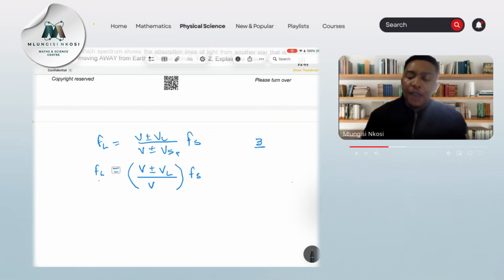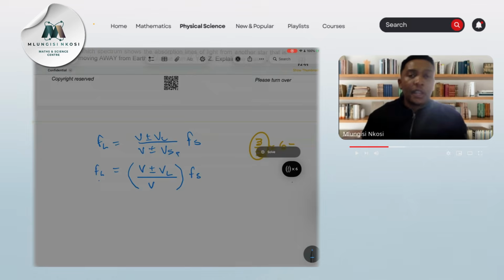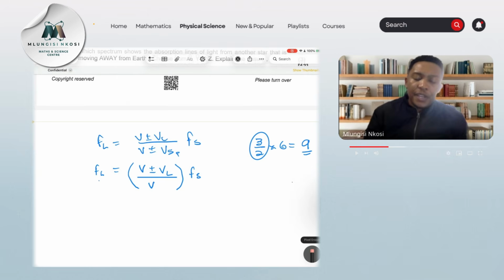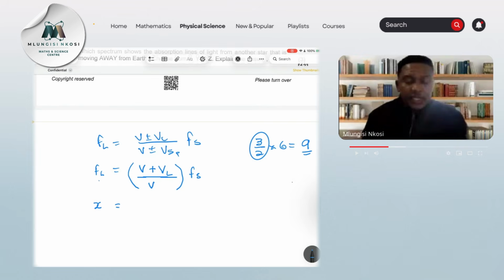Remember, if I multiply any number by an improper fraction, this is a typical example of an improper fraction, right? Because the numerator is bigger than the denominator. So I get a number that is higher. So in that case, it means this must be an improper fraction, right? And the only way that it can be an improper fraction is if that is a plus. Okay, right. So which means we're looking for the observed frequency, which is x.